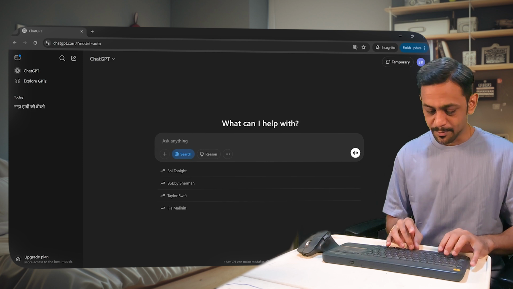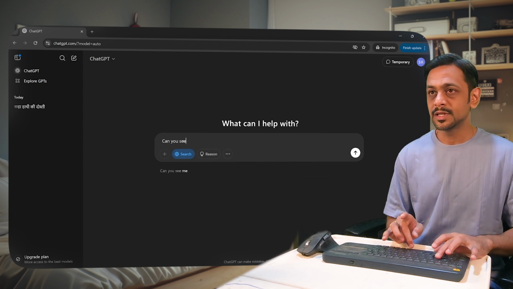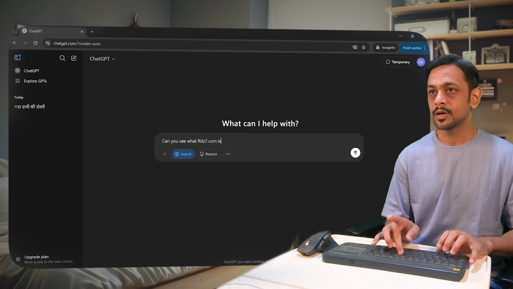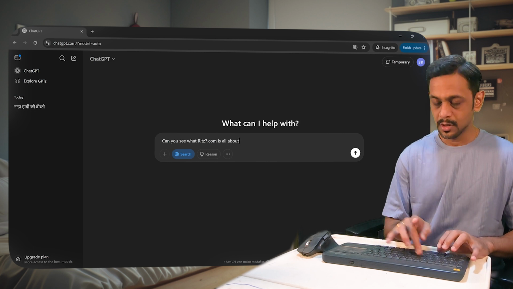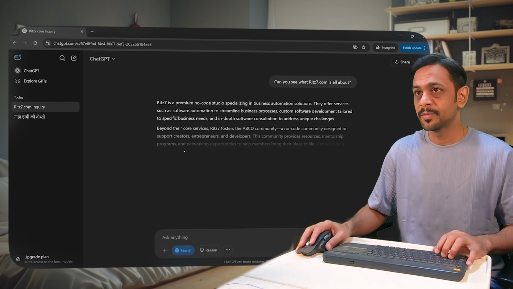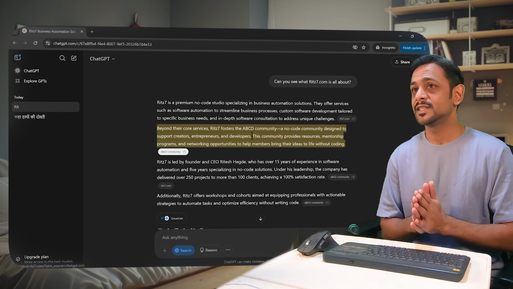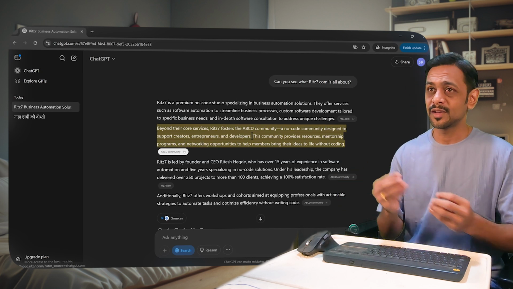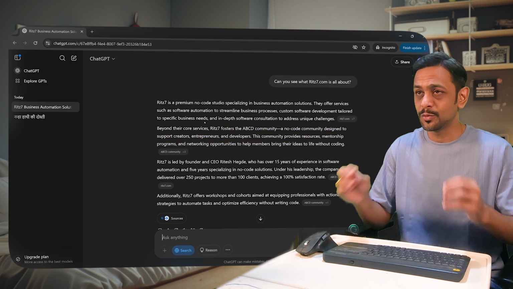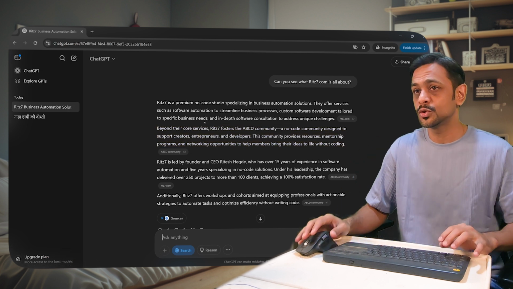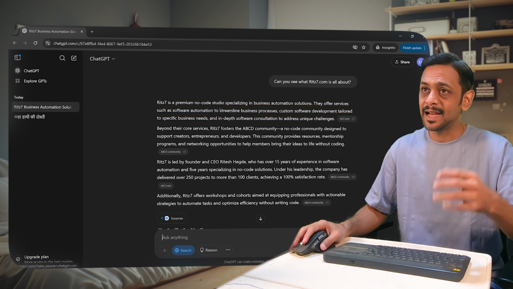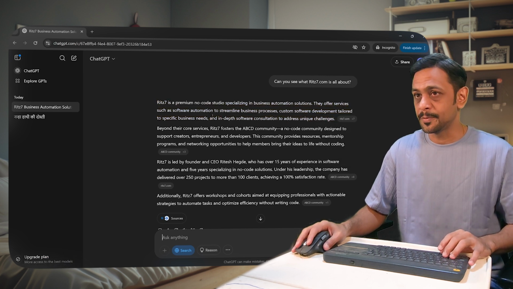So for example, can you see what Wix7.com is all about? So it is searching the web. Okay, so you can see Ritesh is a premium no-code studio specializing in business automation solutions. They offer services such as and so on and so forth. So basically what it does is it goes to the website and searches for the website details and gives you what it is all about.